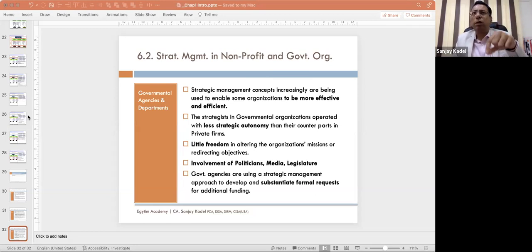And then finally, you will have to conclude the collective strength of all these forces, whether it is conducive for earning attractive profits or not.